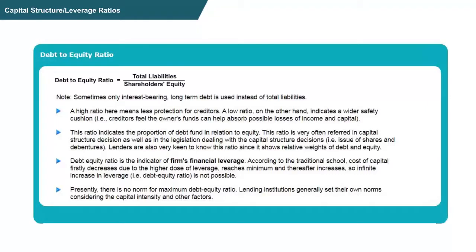According to traditional thought, the cost of capital first decreases due to a higher dose of leverage, reaches a minimum, and thereafter goes on increasing. So an infinite increase in leverage, that is debt equity ratio, is just not possible. Presently, practically, there is no norm for maximum debt equity ratio. Leading institutions generally set their own norms considering the capital intensity and those factors.